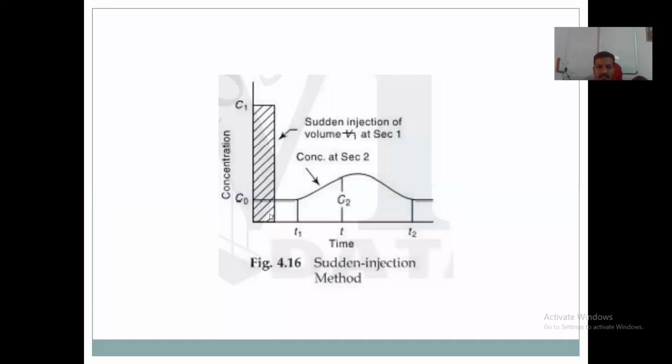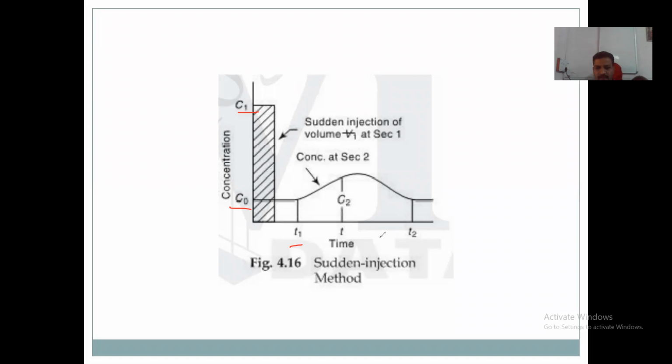So initially there will be a small concentration C0 at T1. The high concentration reaches C1. As the flow increases from section 1 to section 2, that concentration changes from C1 to C2.